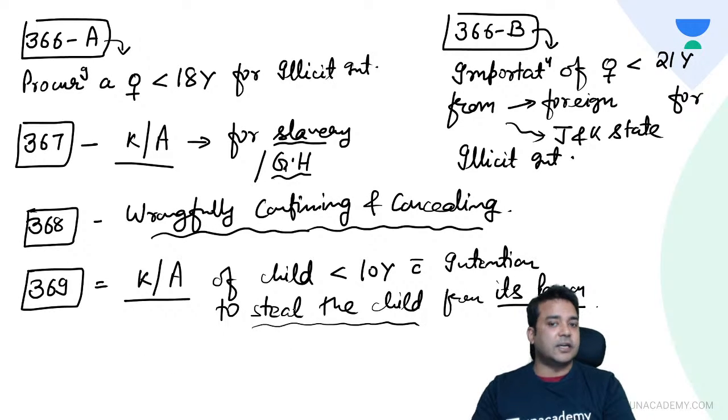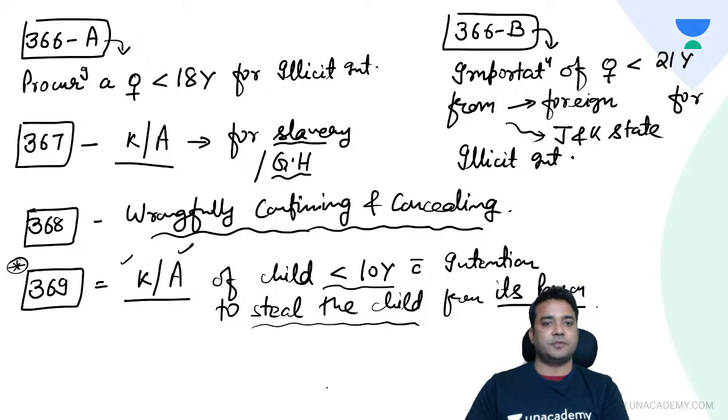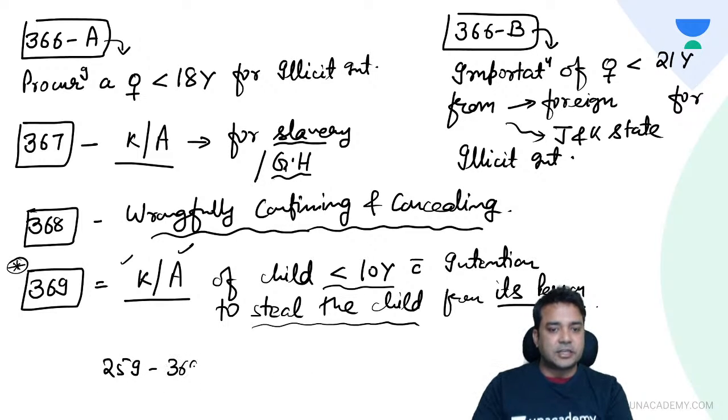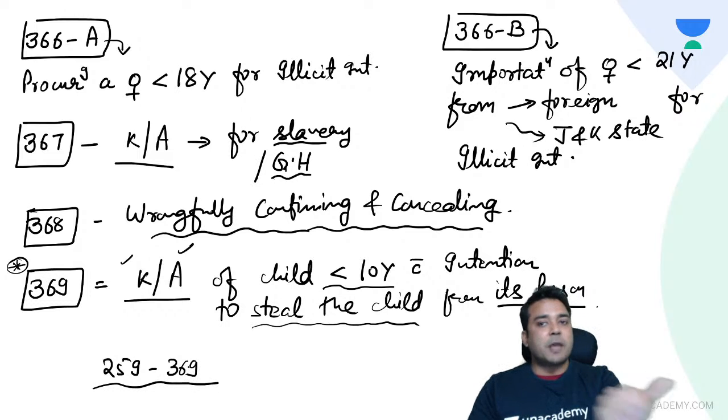You have stolen a child less than 10 years for the purpose of kidnapping or abduction. So this is offense under 369 IPC. So 359 to 369, they are basically related to which offenses? Kidnapping and abduction.